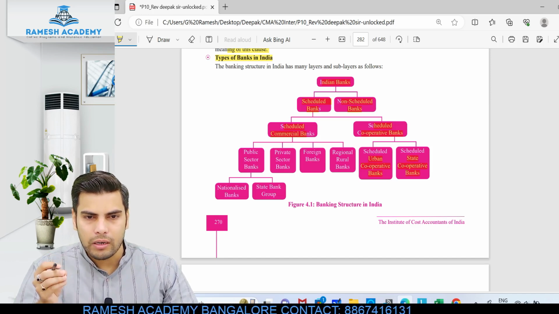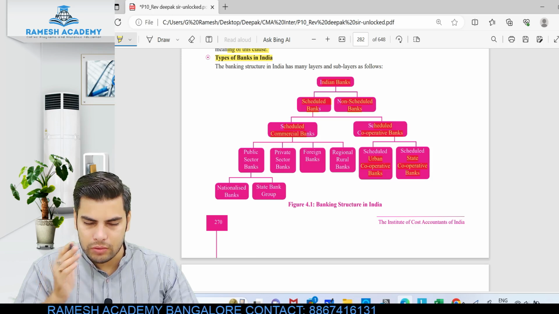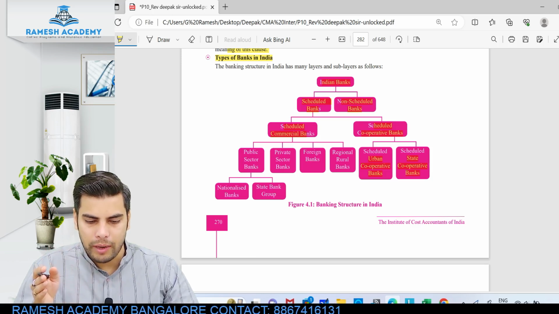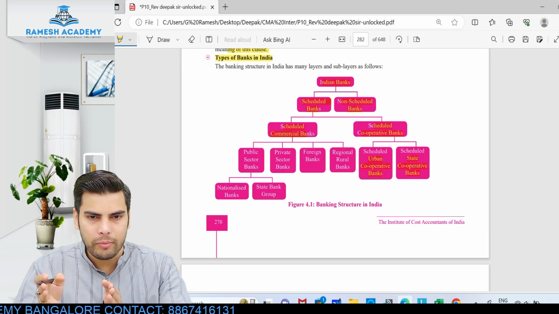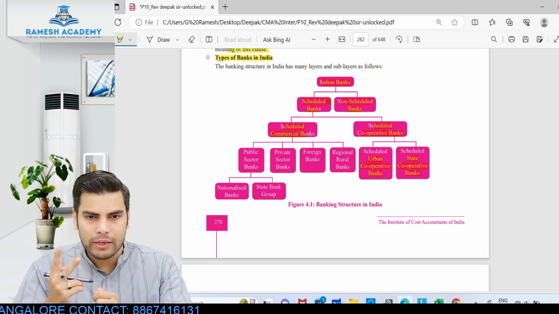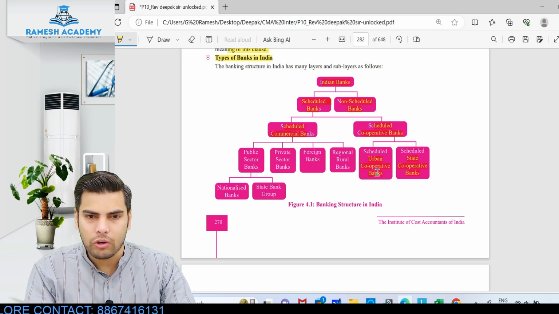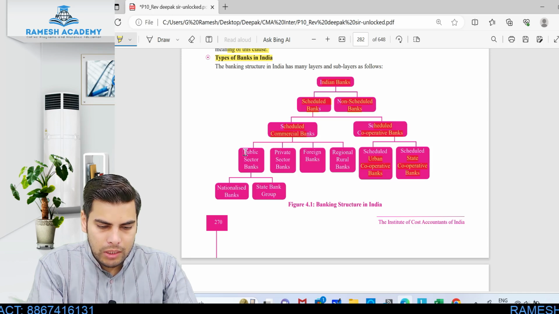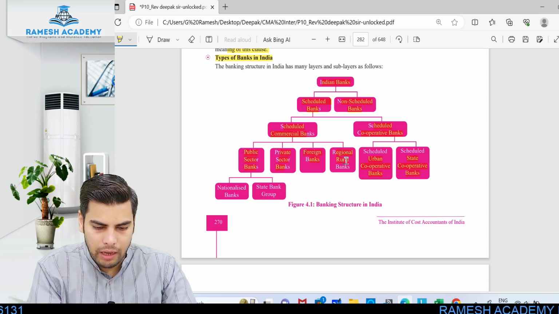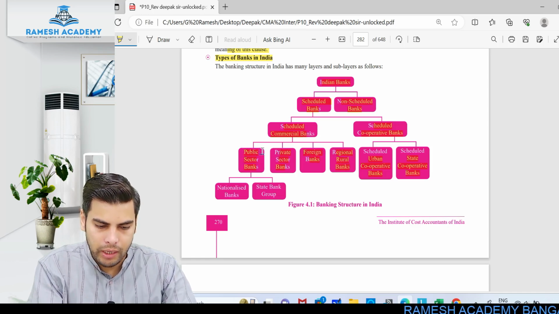So broadly we have scheduled banks and non-scheduled banks. Under scheduled banks, we have commercial banks as well as cooperative banks. Under cooperative banks, two things: state cooperative banks and urban cooperative banks. What about commercial banks? We have public sector banks, private sector banks, foreign banks, and regional rural banks. Under public sector banks, nationalized banks and the State Bank group.